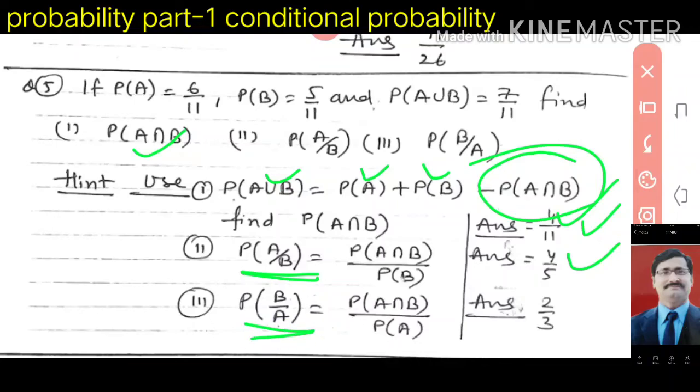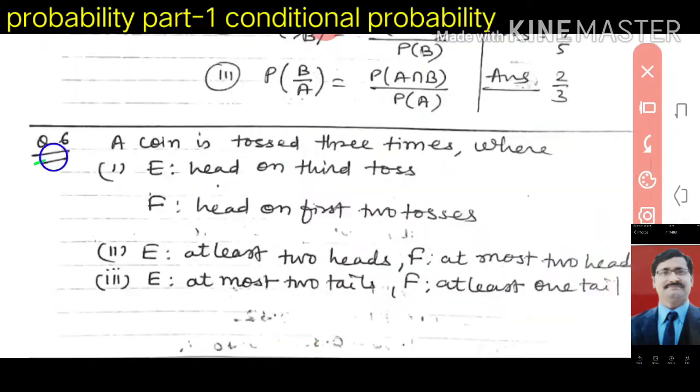Similarly, P(B|A) = P(A intersection B) upon P(A). P(A intersection B) is already given as 4 by 11 and P(A) is given as 6 by 11. You will get the answer 2 by 3. This is very simple. So you look at question number 6.